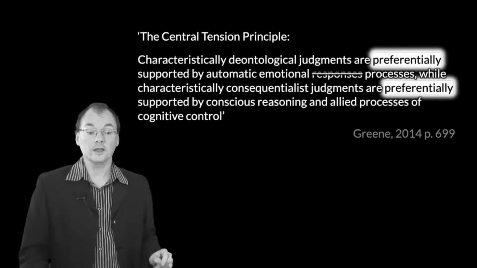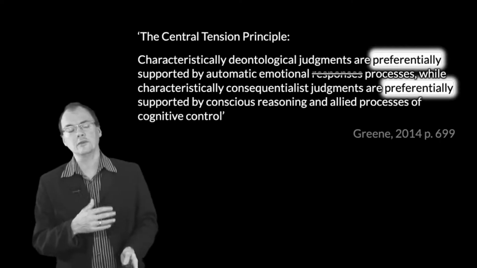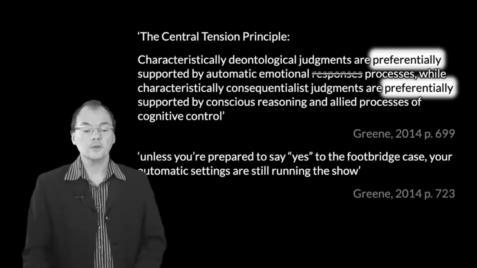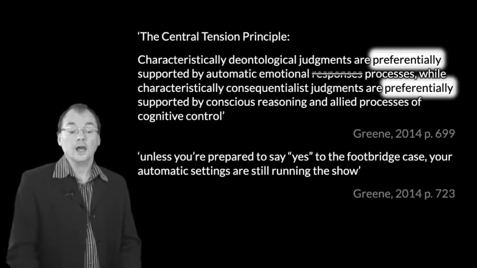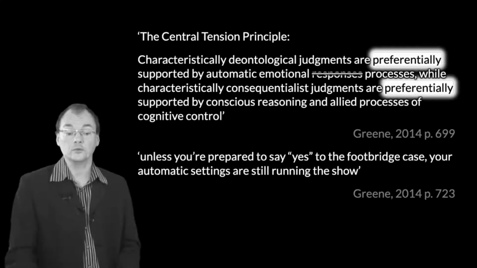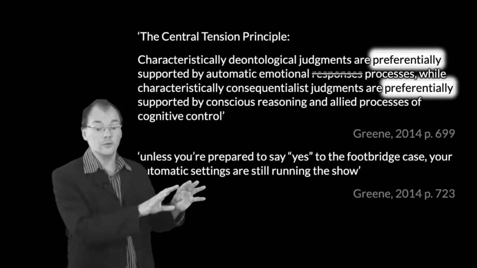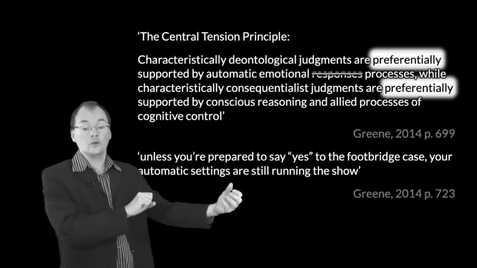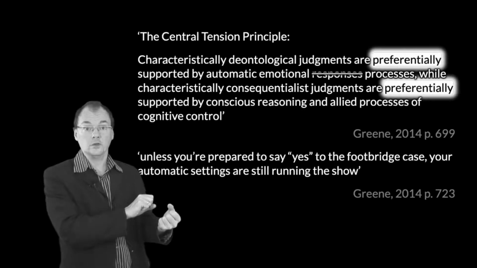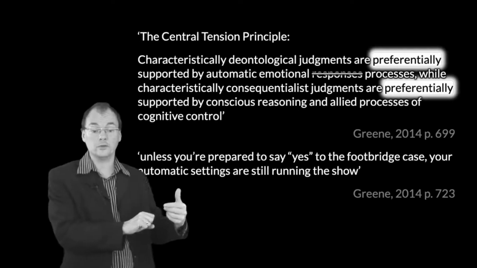But what is that kind of link? Now here, Green says preferentially supported, and I find it kind of difficult to work out what's going on here. But there's another place in this paper where Green makes a surprisingly strong claim. Unless you're prepared to say yes to the footbridge case, your automatic settings are still running the show. Right. So this is, if you remember, the case where there's somebody on the footbridge, and if you get the person off the footbridge, then the trolley will crash into that person, killing her, but saving 5 people down the track from certain death. So you've killed 1 person in order to save 5.